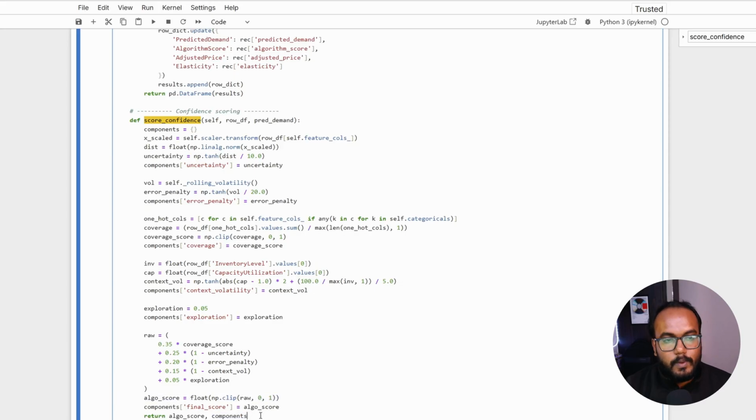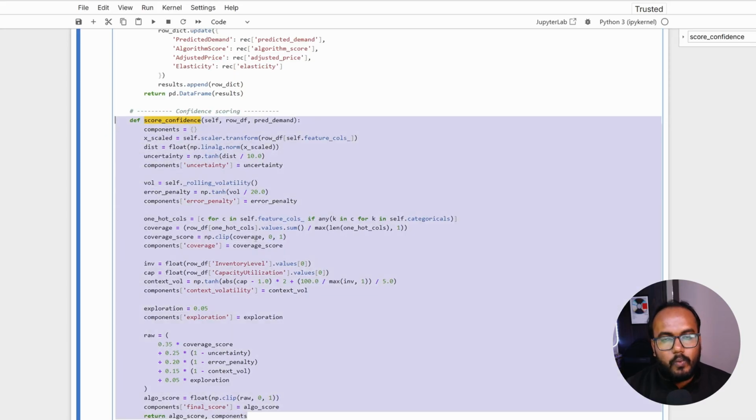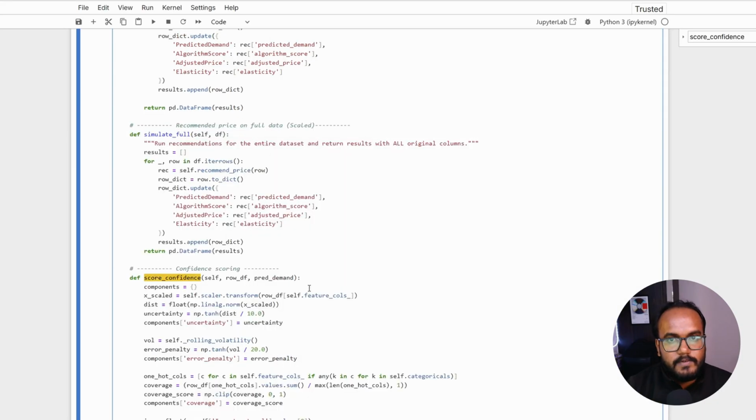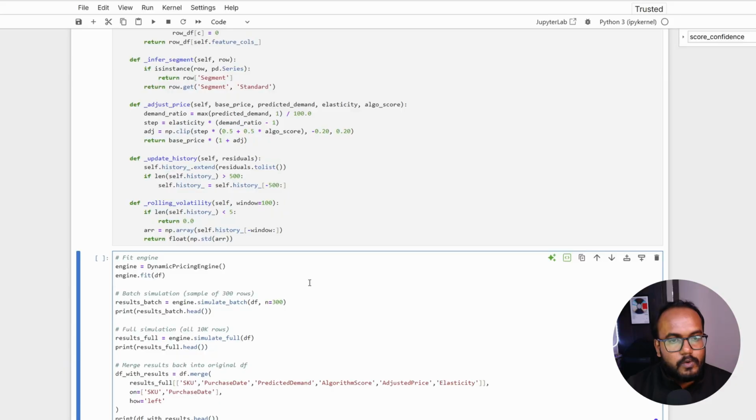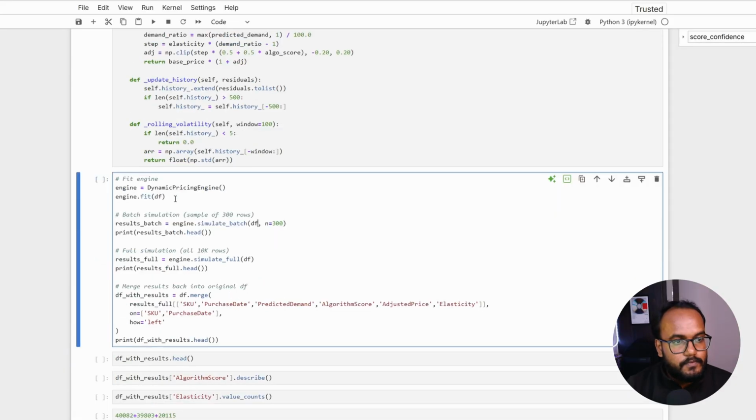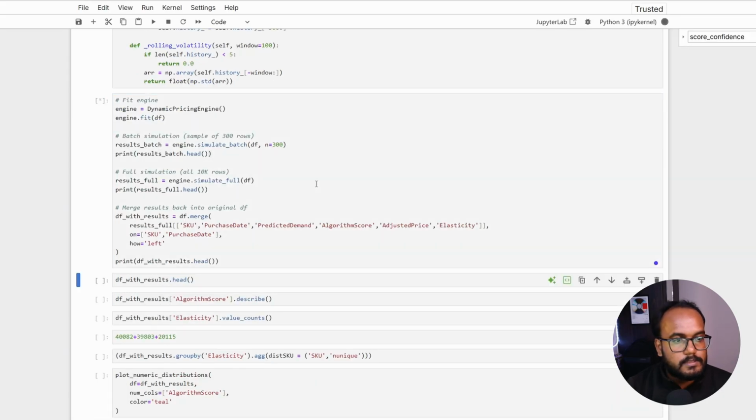So it is just a value that will tell how confidently you can rely on the particular prediction values. This is how each and every function is being called into the main function. Let's try to run the whole pipeline on our fabricated data and see what results we are getting. So if you see, I'm just calling this object and trying to fit with my data frame. So let's try to run this.